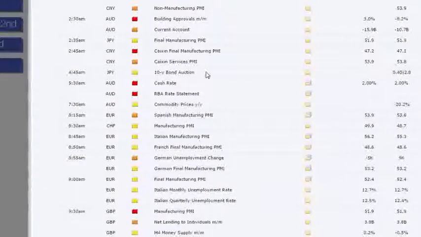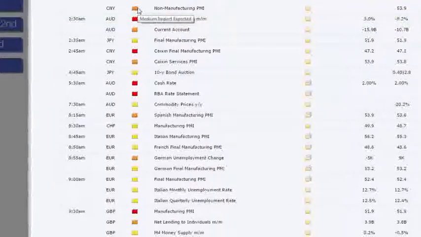Now, if we go to Tuesday, the 1st of September, this is when the data kicks off for this week. You can see you've got lots of data coming out this week. There's a few highlights. You've got Chinese manufacturing PMI, expected weaker than previous, in contractionary territory. Remember, anything below that key 50 level is contraction, anything 50 or above is expansion. Aussie dollar, we've got building approvals, expected to come out slightly better than previous, minus 8.2 last time. Now it's expected to come out plus 3%.